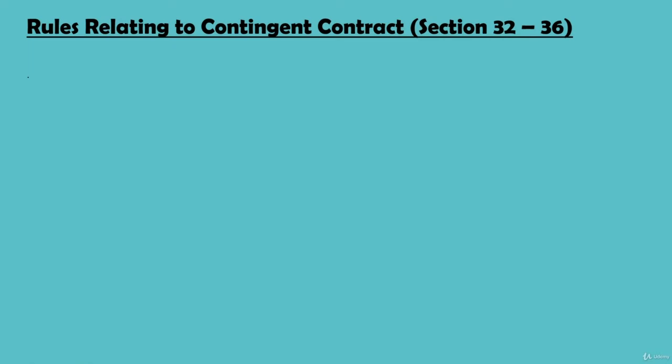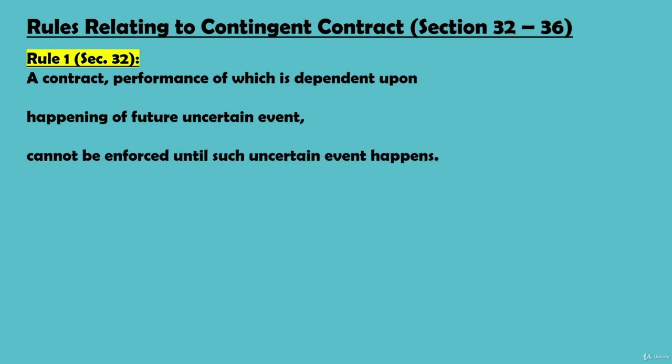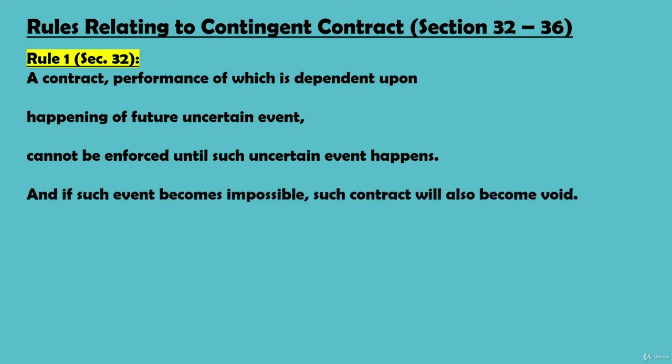Now, having understood the meaning of contingent contract, let's discuss certain rules with respect to contingent contracts. These rules are covered under section 32 to 36. Section 32 says a contract, performance of which is dependent upon happening of future uncertain event, cannot be enforced until such uncertain event happens. And if such event becomes impossible, such contract will also become void.